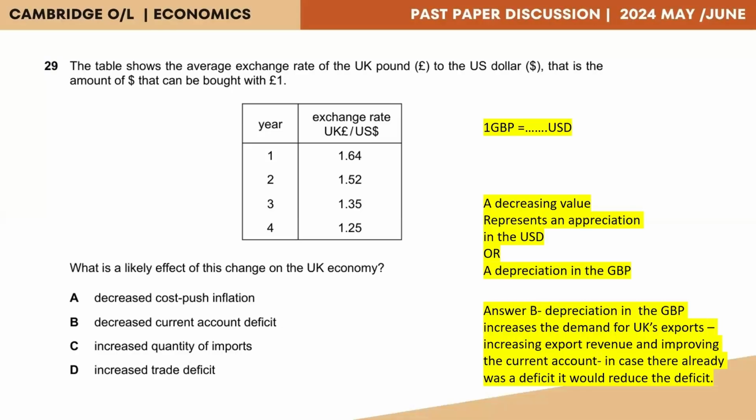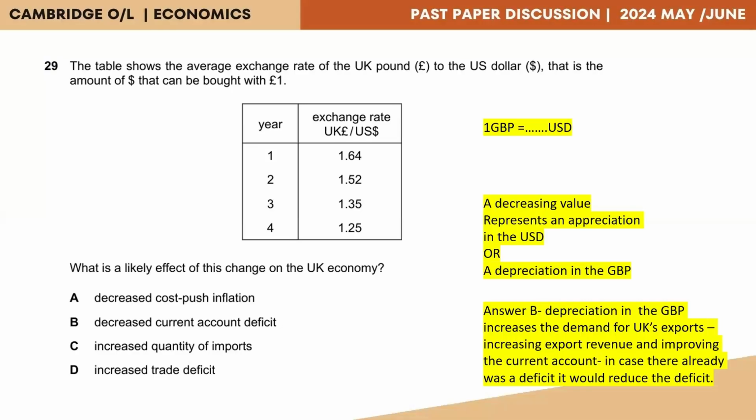Now, A talks about a decrease in cost push inflation. That is, the factors of production should appear cheaper. So now, when the British pound depreciates, any land, labor, capital that they import is actually going to be costly to them. So therefore, there can't be a decrease in the cost of factors of production. So the answer is also not A.